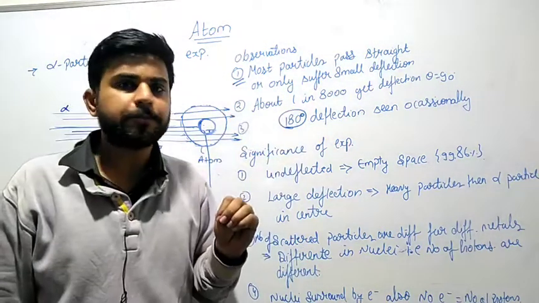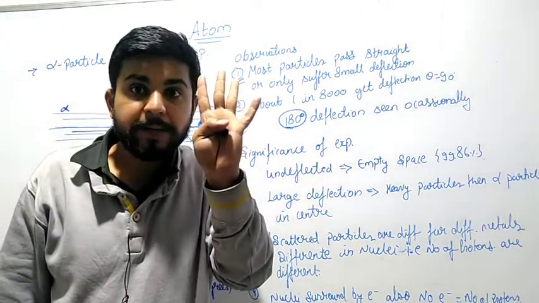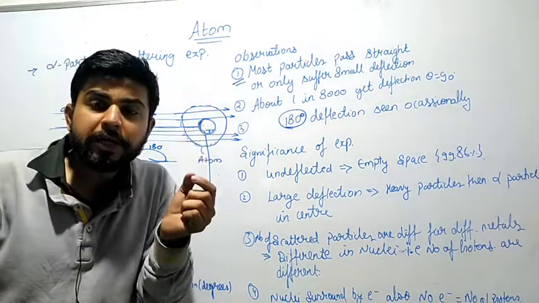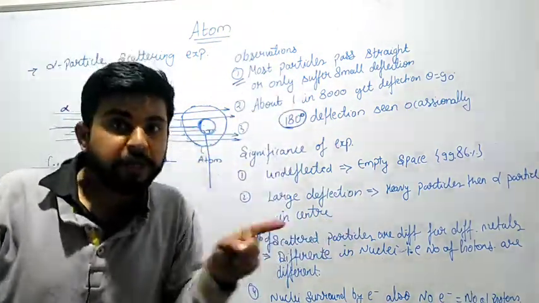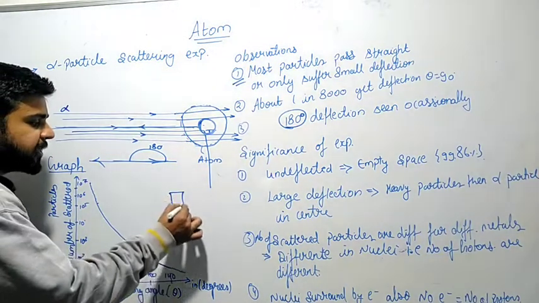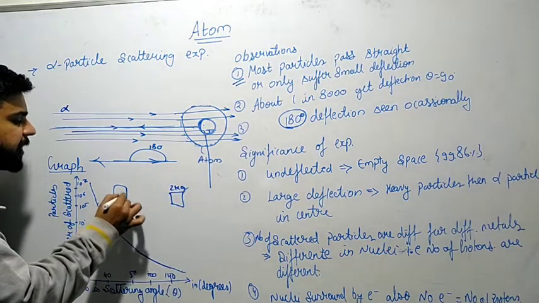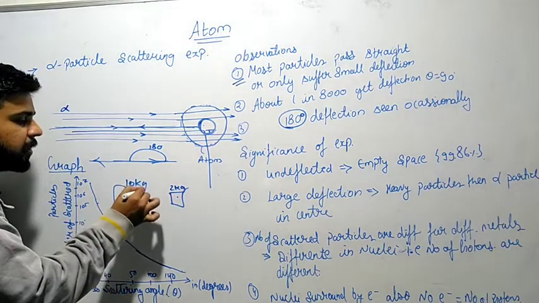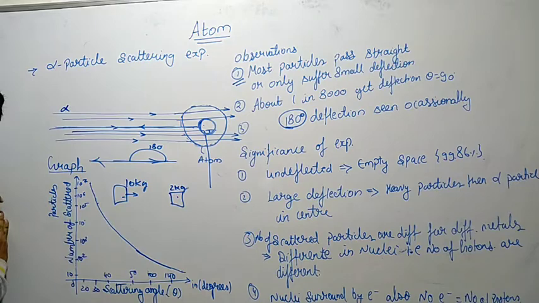What is the alpha particle's mass? Sir, 4 times that of a proton. It means the nucleus has a mass heavier than the alpha particle; only then is deflection possible. Suppose there is one stone of 2 kg, very lightweight, and I throw a 10 kg stone towards it. What will happen? Will the 10 kg stone displace the 2 kg stone, or will the 10 kg stone come back after deflection?